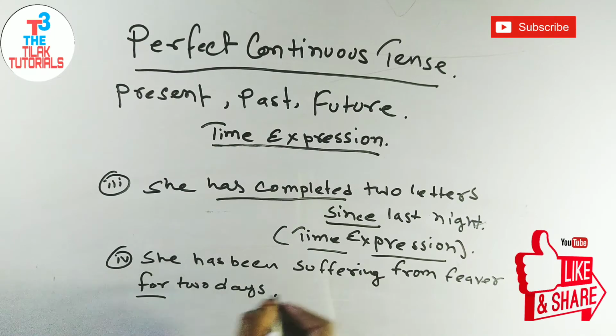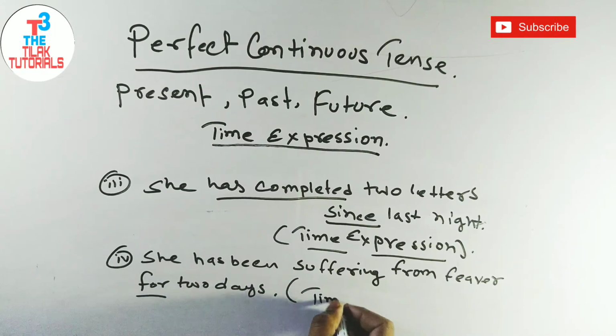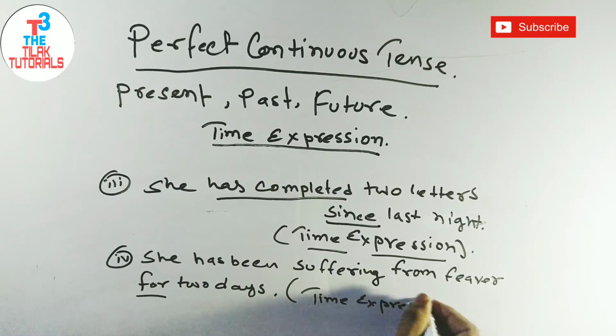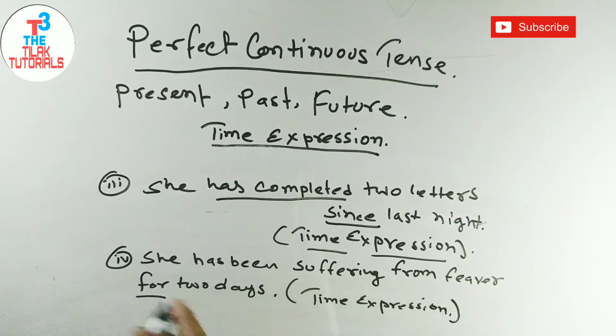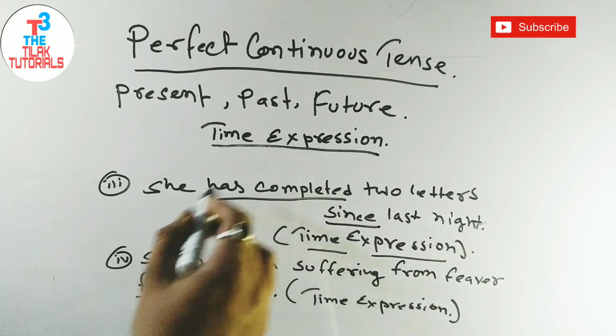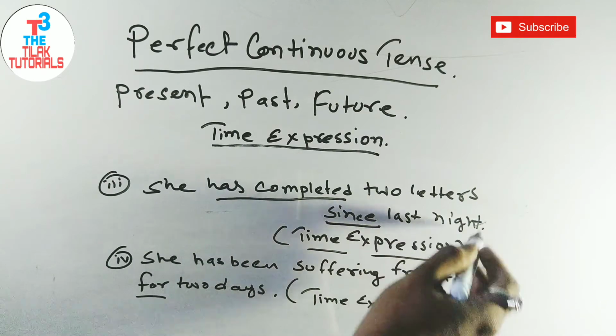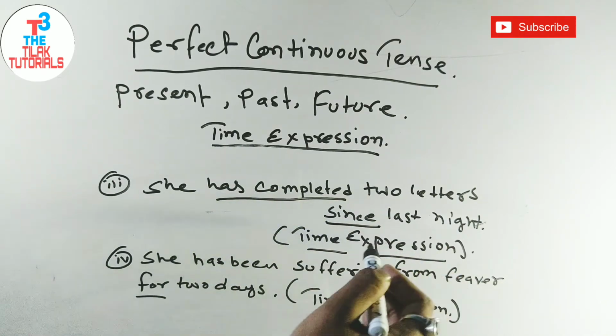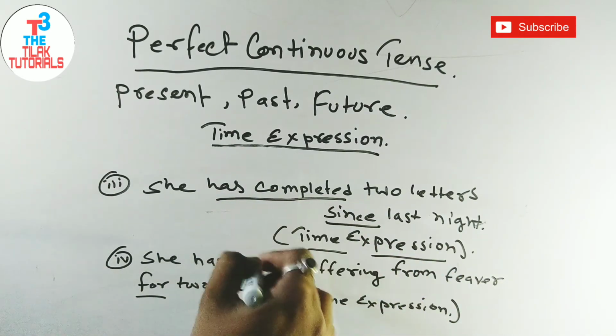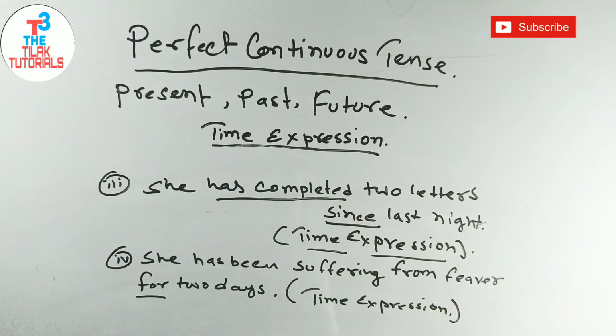So for is used here. This is a time expression. So she has been suffering from fever for 2 days is a time expression, and she has completed 2 letters since last night is a time expression.